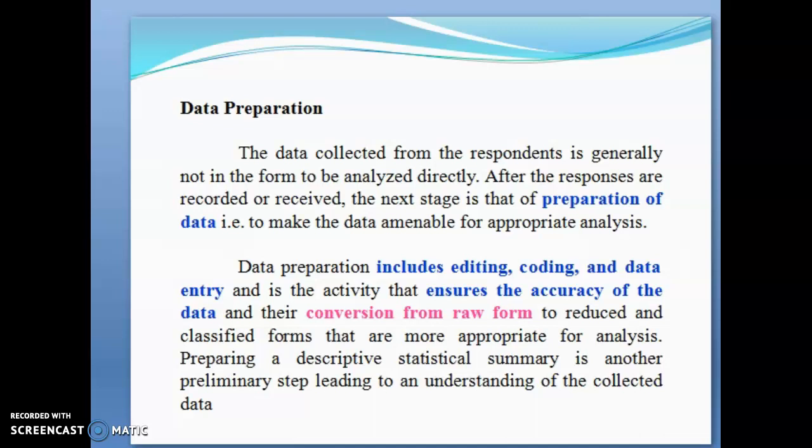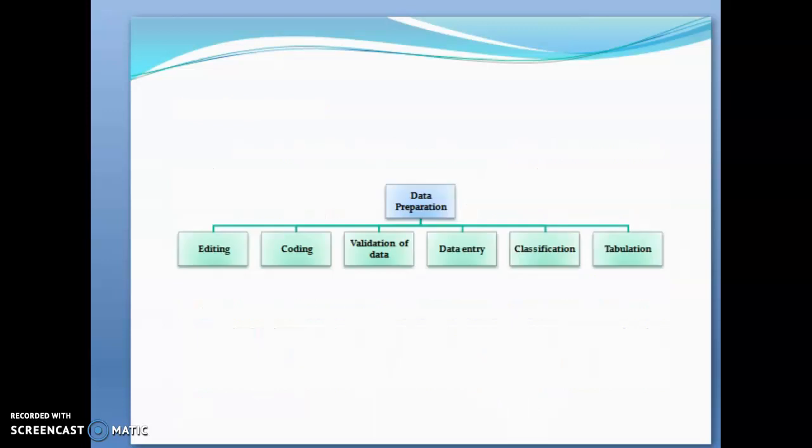For the analysis part, the raw data should not be taken. It has to be collected and it has to go through the data preparation stage like editing, coding and data entry, and after that, ensuring the accuracy can define the analysis. So preparing a descriptive statistical summary is another preliminary step leading to the understanding of the collected data. So these are the steps and process of data preparation.